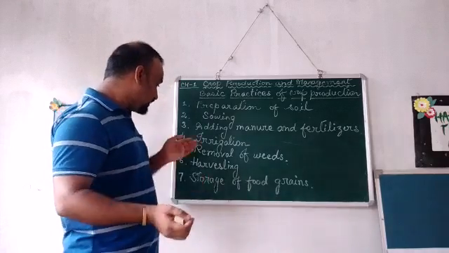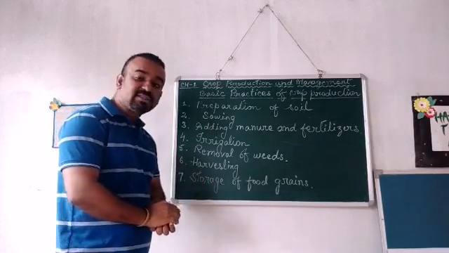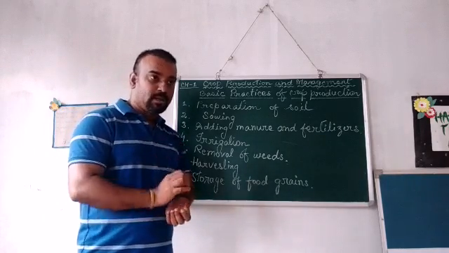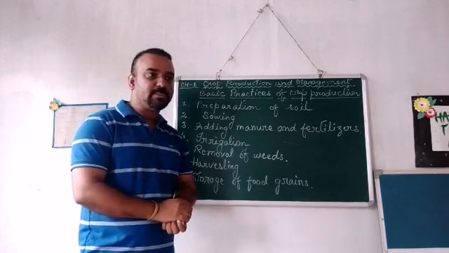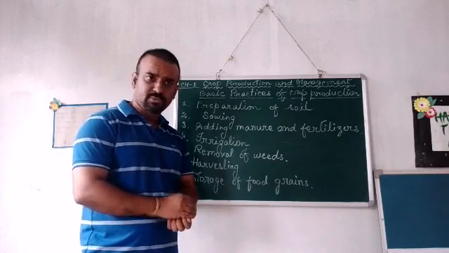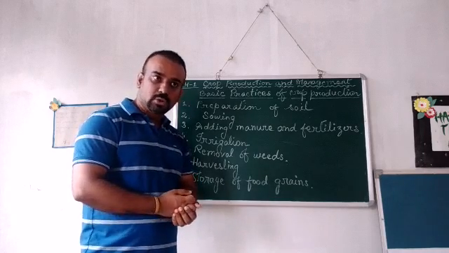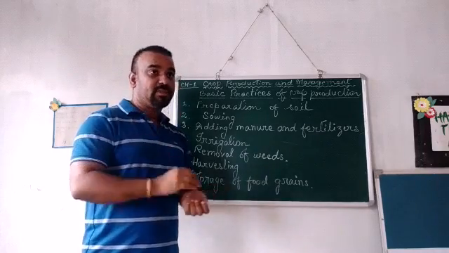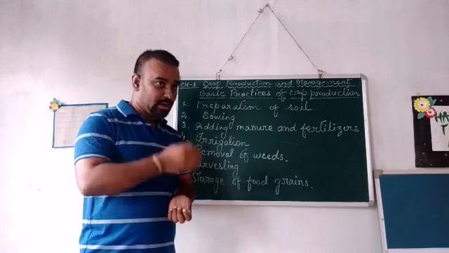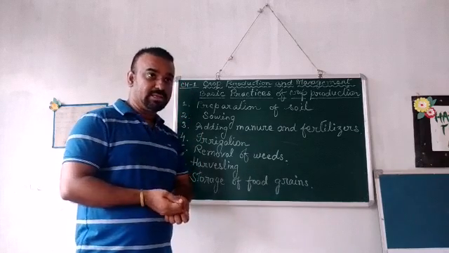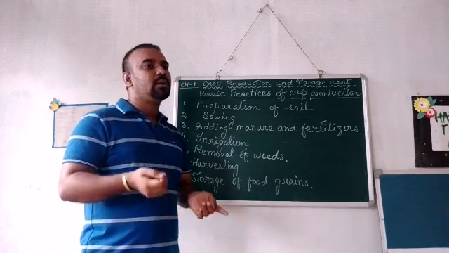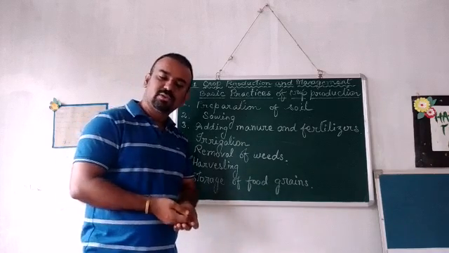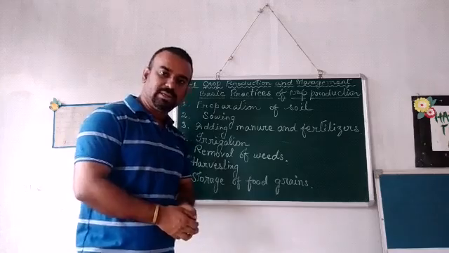Okay. Now the sixth point is harvesting. This is the most important part of crop production. Harvesting means the cutting of the crops. When you have grown the crop and the crop has grown, from there you have to harvest. Harvesting is practiced where people go to the field and cut their crops. There are lots of tools which are used. We will discuss them elaborately later on.